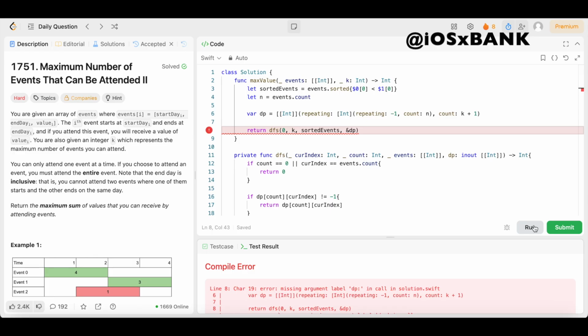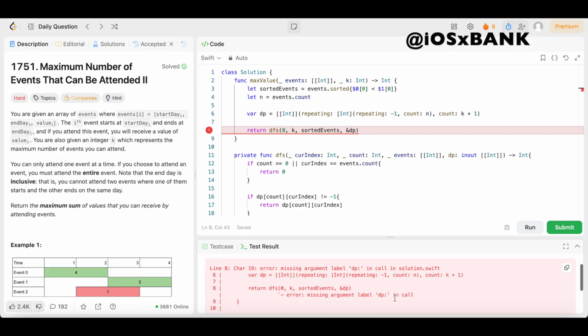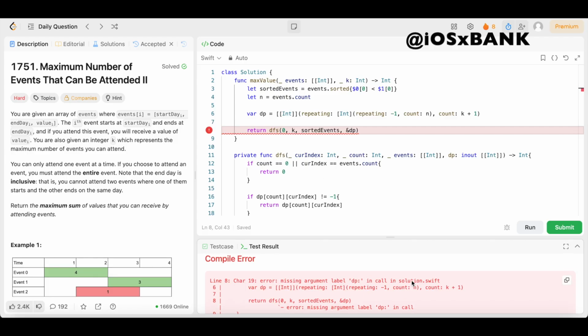Let me see, dp. So hold on, y'all. Let's see what's going on here. Missing argument label dp and close. I don't know.